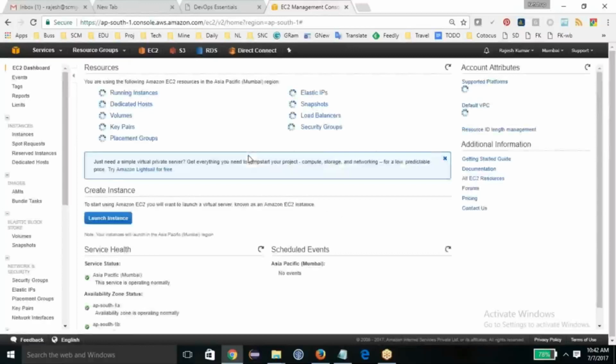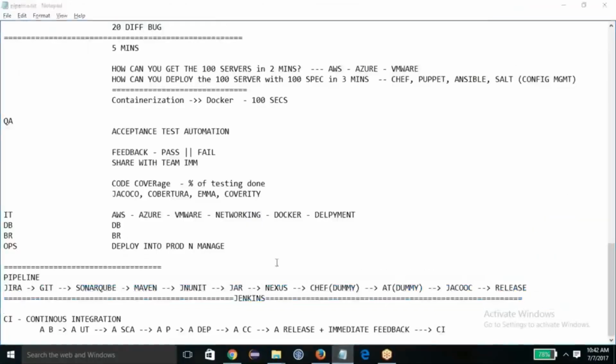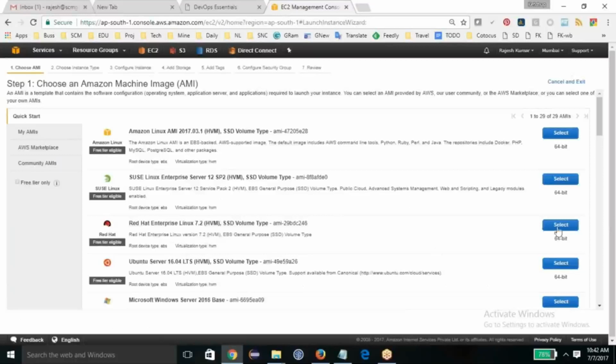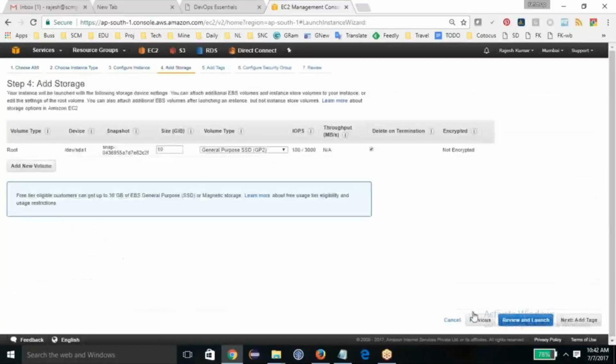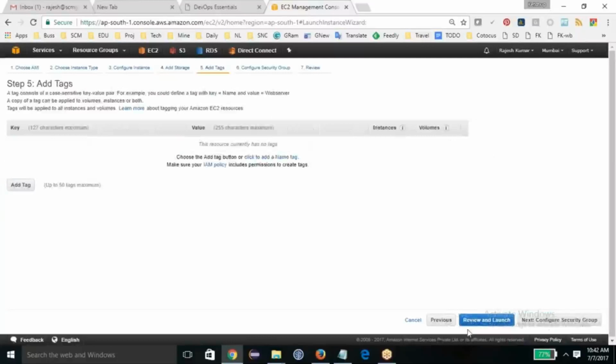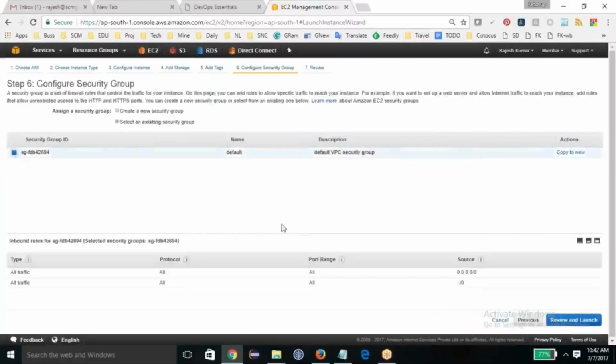Let's go with EC2, and I'm going to get one high-end machine because I need to install a lot of things on one machine. It costs, but we'll save time. I'll go for 8 GB RAM, add 32 GB storage, which should be sufficient, and configure security.